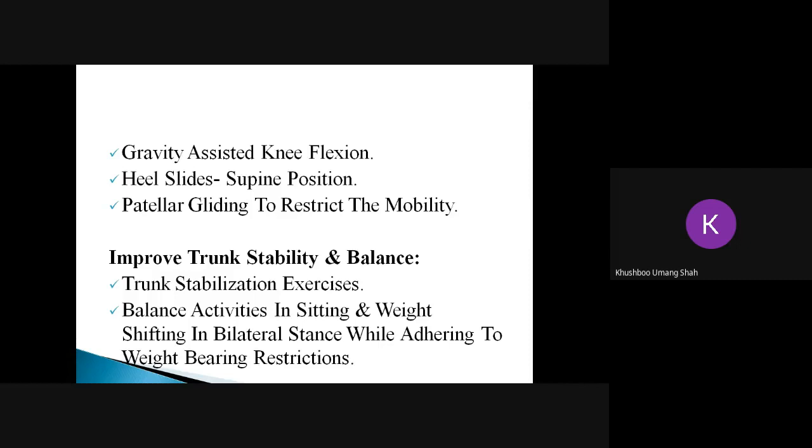All the activities in the maximum protective phase should be focused on bilateral stance only, because still the pain is there and the strength is not good enough. You should not directly jump onto unilateral stance. It should always be bilateral stance with a wide base of support, so the person doesn't fall and balance is regained. Next slide.